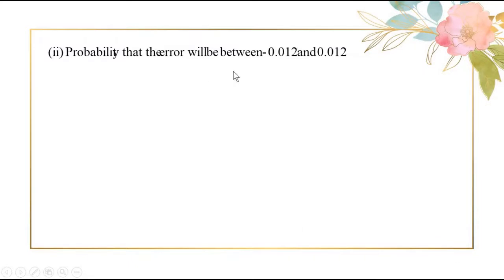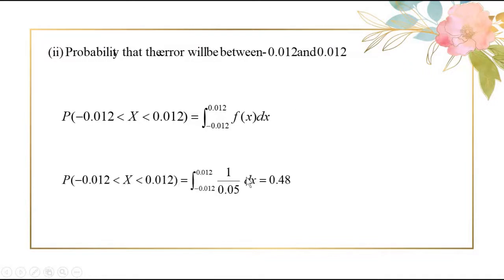Now find the probability that the error will lie between −0.012 and 0.012. Also these values lie within the interval alpha and beta. Therefore integrate our function within these two limits by putting f(x) as 1/0.05. Using a calculator, you get 0.48.